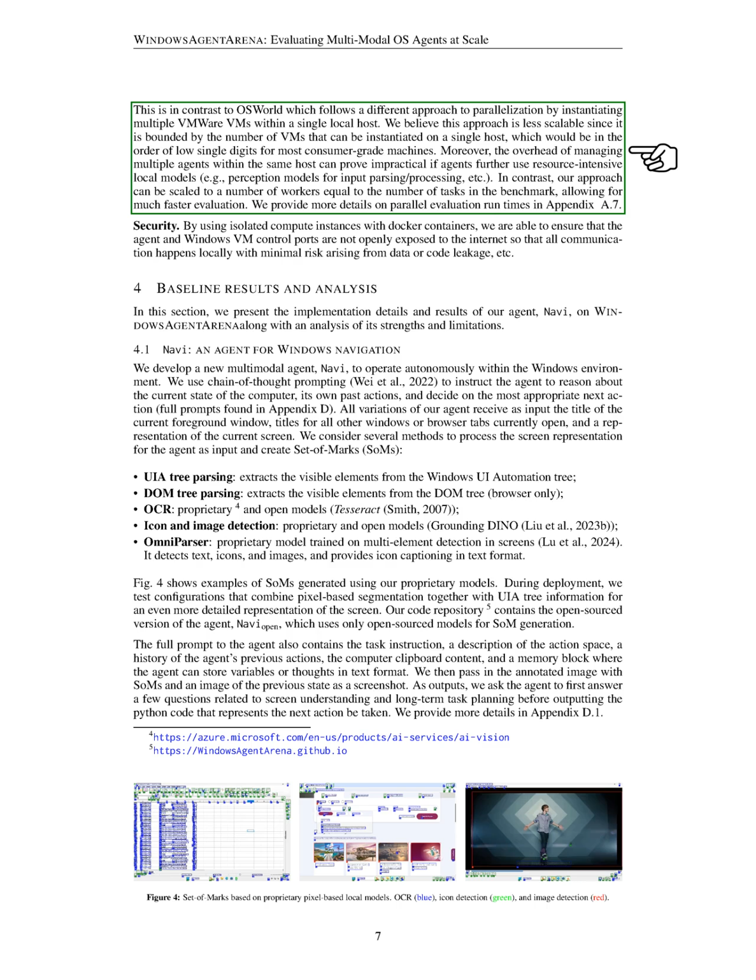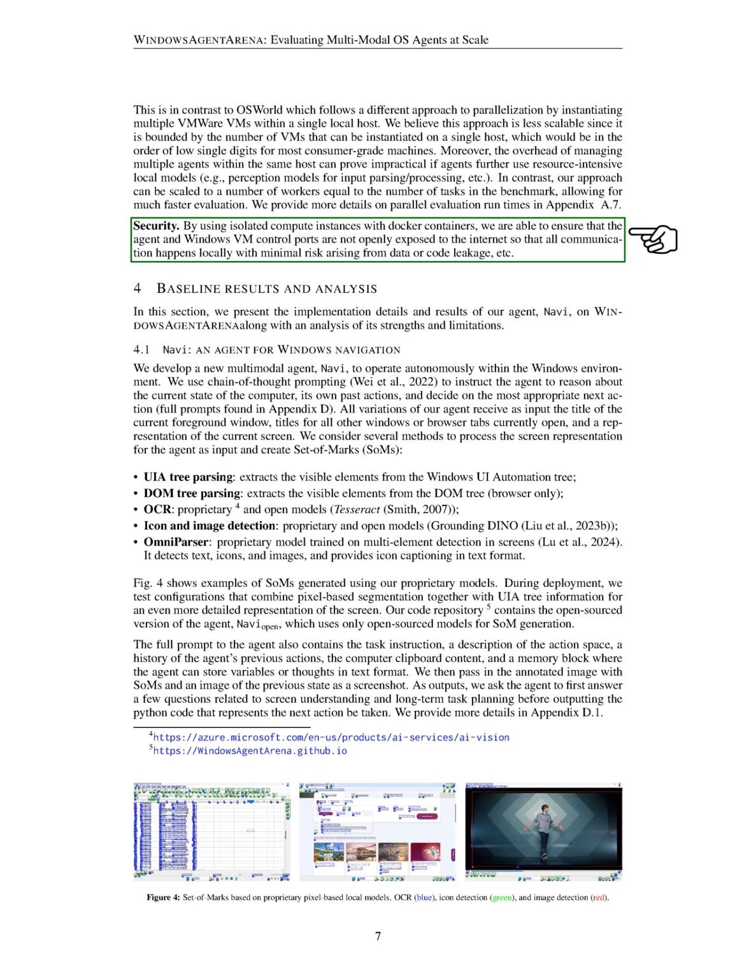Our approach differs from OSWorld, which uses multiple VMware VMs on a single local host. We believe our method is more scalable, as it allows for a number of workers equal to the number of tasks, leading to faster evaluations. We discuss parallel evaluation runtimes in the appendix.